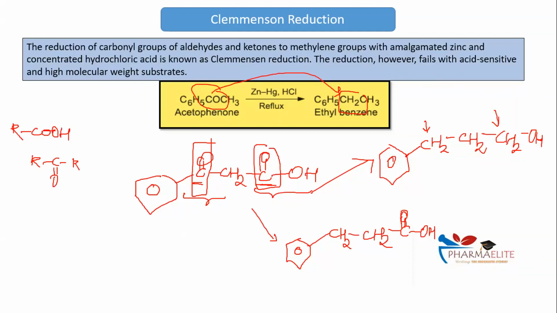When it comes to your Wolff-Kishner reduction or your Clemmensen reduction, this applies to both the reductions. It's not specific to only one. I repeat my words. This applies to both the reactions. It's not specific only to one. In both these reductions, only and only the carbonyl group of an aldehyde and ketone gets reduced. Do nothing to the carbonyl group of the carboxylic acid.